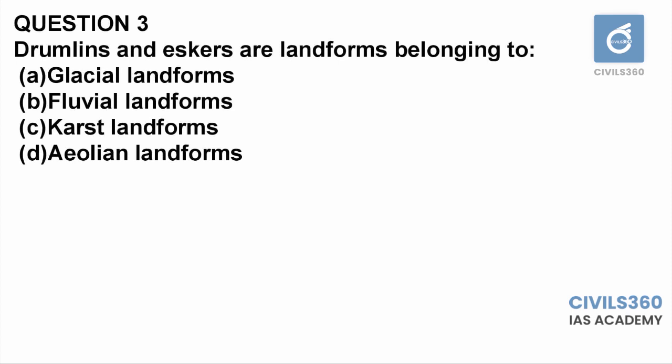This is a rather direct, factual question which we cannot answer without knowing the facts. The previous two questions we could answer by knowing our basic facts or by linking the basic facts to the question, but this one is more a factual question. So for drumlins and eskers, you need to know that they are glacial landforms. They are glacial depositional landforms. Question number 3, option A is the answer.